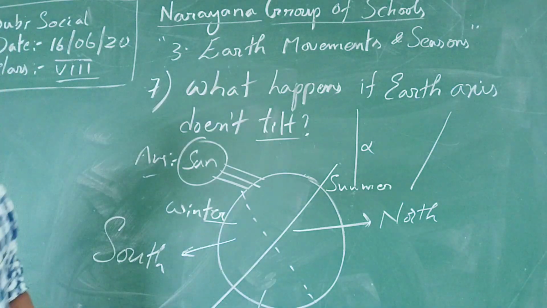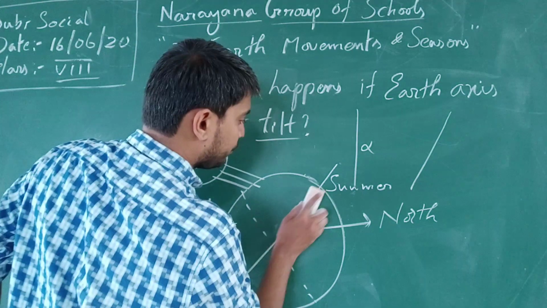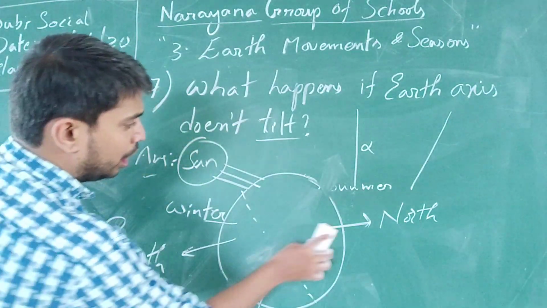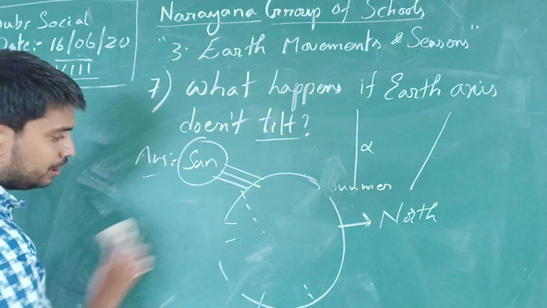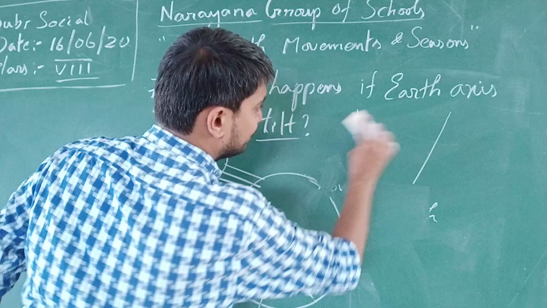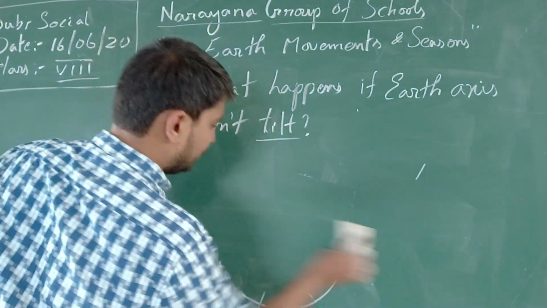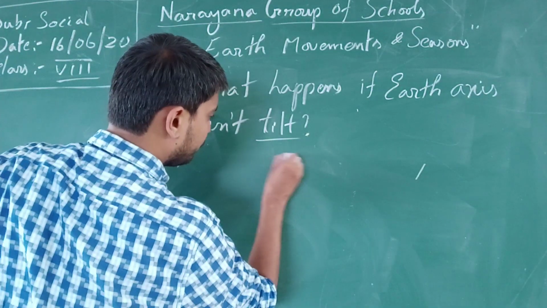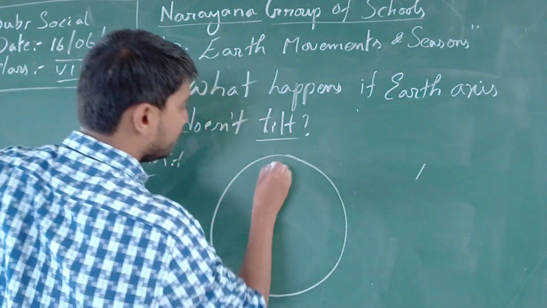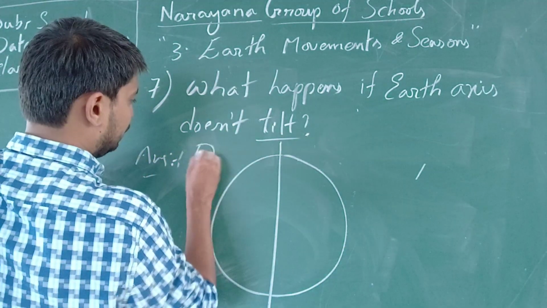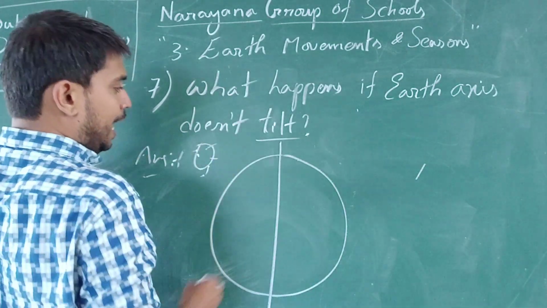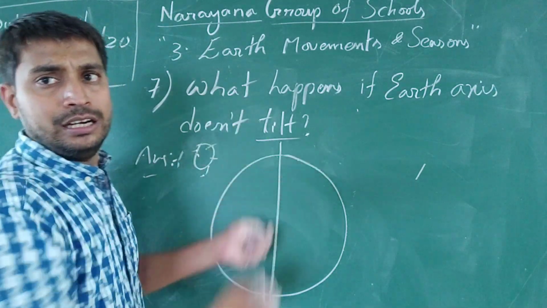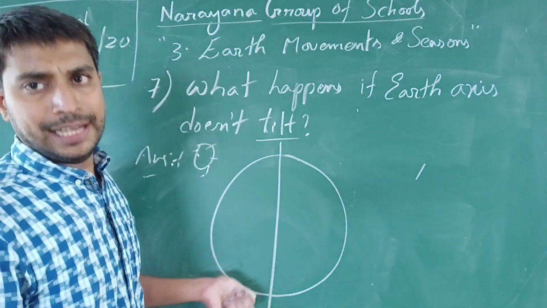If the Earth doesn't have a tilting position, or is in a straight direction, what happens? Here is the sun. A complete half of the Earth will be dark and the other half will be lit.